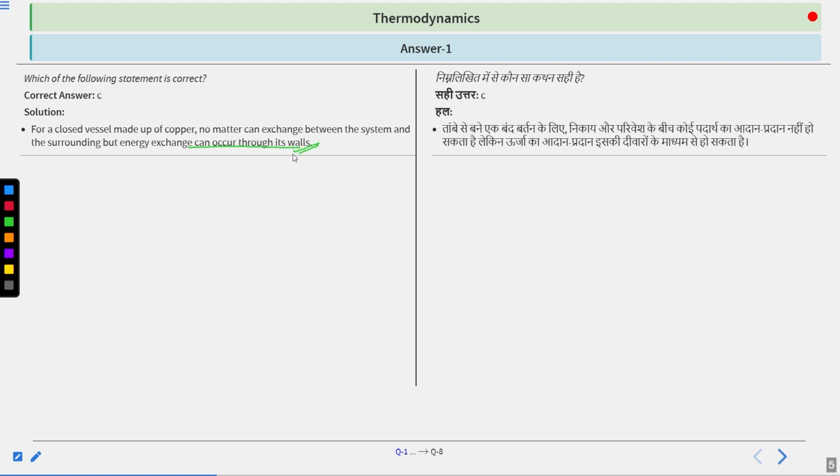So the options were initially about the thermos flask. The thermos flask is an isolated system. Okay, it is not a closed system. It is an isolated system. Whereas your container, which is covered from the top, was an example of closed system and not an open system. Therefore, the correct option will be C. Now, moving on to the next question.